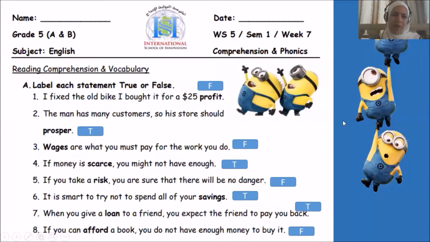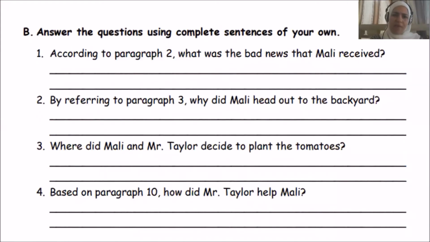Okay, now we can move to exercise B. Answer the questions using complete sentences of your own. These questions are based on your story, A Fresh Idea, and pay attention. You have to answer the questions with complete sentences, okay? According to paragraph 2. So this question is based on paragraph 2. You have to go back to paragraph 2 to find the answer.